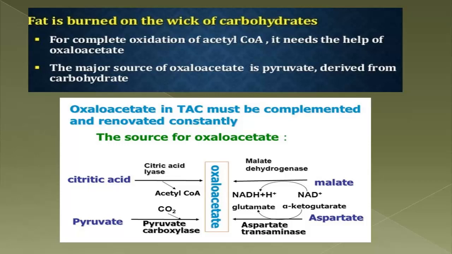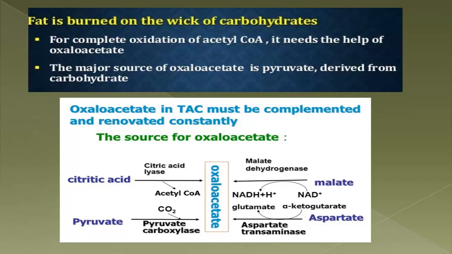Now in the next slide you see another explain-why type of question: fat is burned on the wick of carbohydrates. Now why is it called that? For complete oxidation of acetyl CoA it needs the help of oxaloacetate, and the main source of oxaloacetate is pyruvate, and again the pyruvate is derived from carbohydrate. So it is called fat is burnt on the wick of carbohydrate.